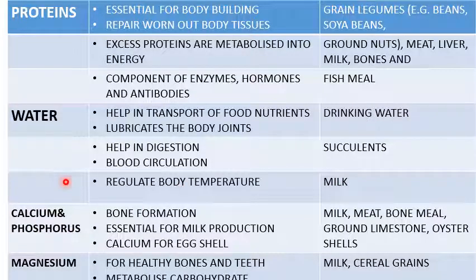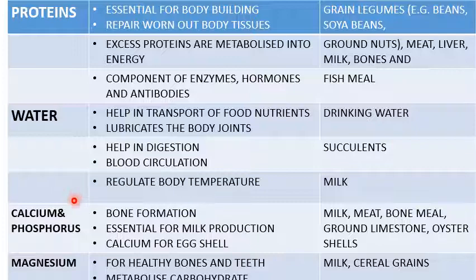Let us now look at minerals as another nutrient which is essential in the animal body. There are different types of minerals which are very important in the body of the animal.